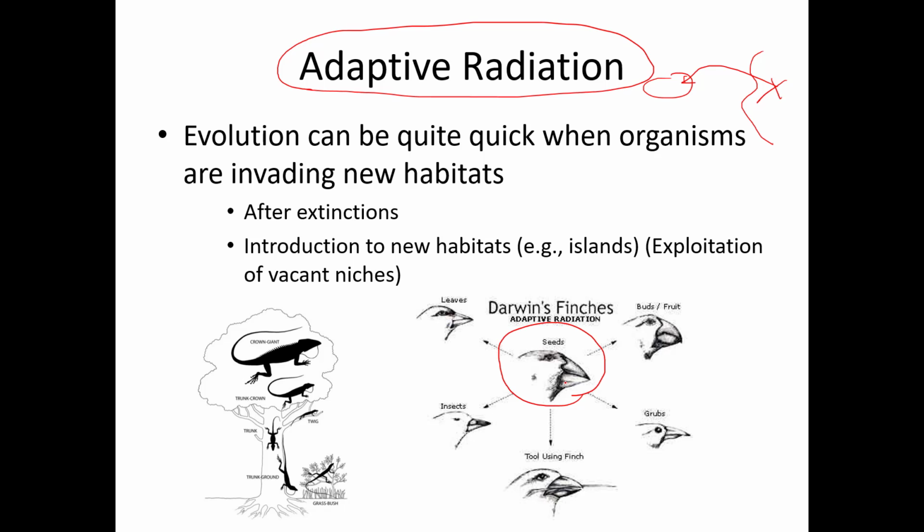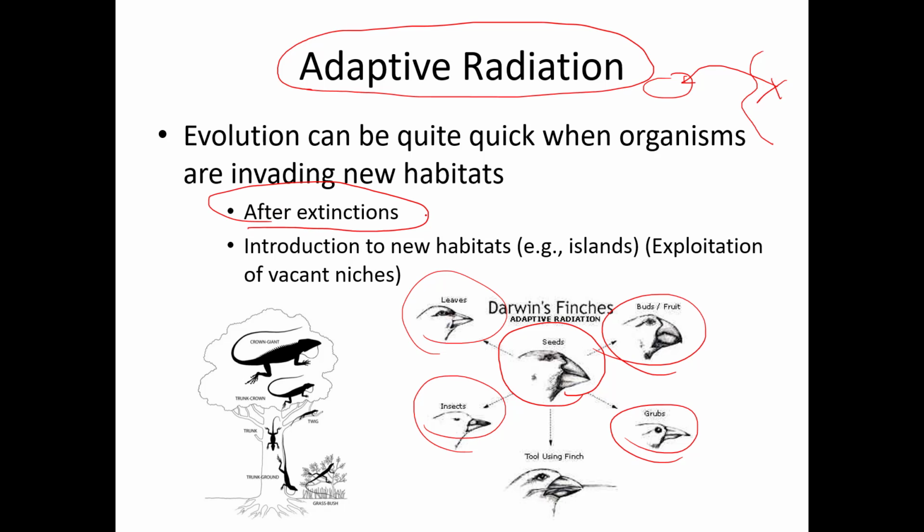The finches on the mainland eat seeds, but they end up on different islands where there are different food sources. And some of them adapt to eat leaves, some of them adapt to eat insects, some of them eat grubs, some of them eat fruit, and they all develop different characteristics, and it happens somewhat quickly. They end up on these islands, and there were no other birds on the island. There was no competition. And so this happens a lot after extinctions, when someone survives the extinction and they radiate rapidly and evolve rapidly into lots of different species, or when a species ends up in a new habitat like an island and there are vacant niches.